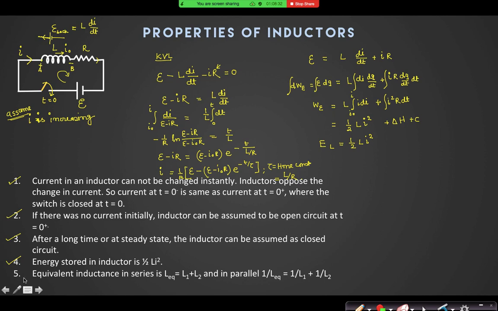Property 5 is equivalent inductance. The equivalent inductance in series is L1 plus L2, and in parallel 1 by L equivalent is 1 by L1 plus 1 by L2. That you can prove, right? We can prove it in this way.